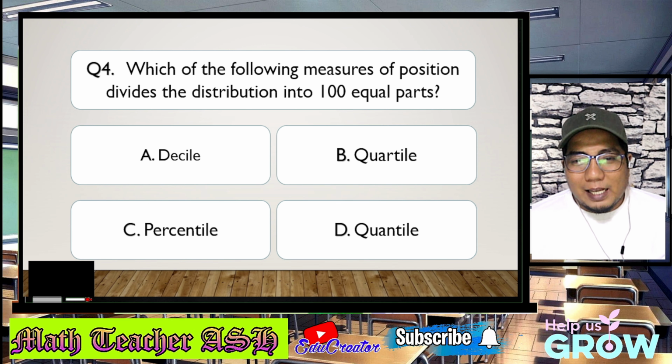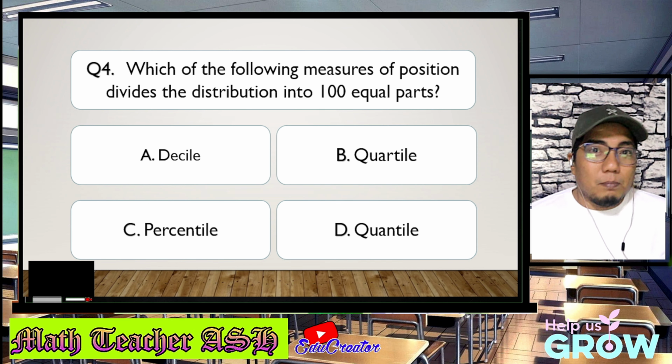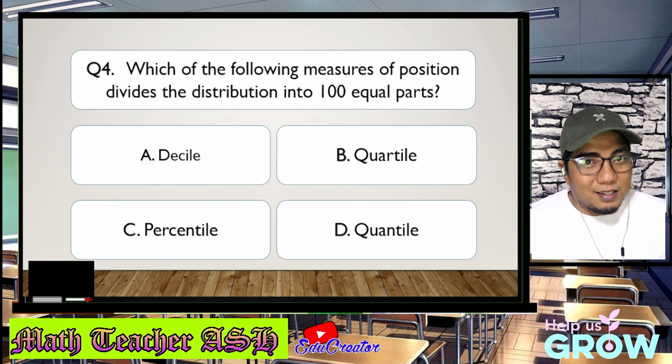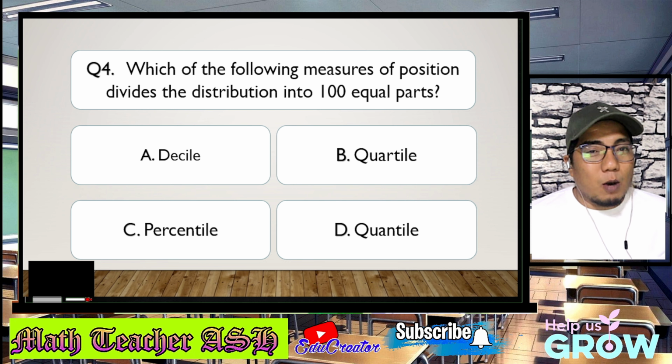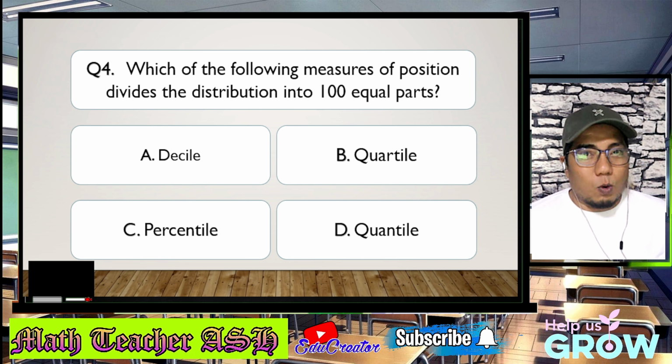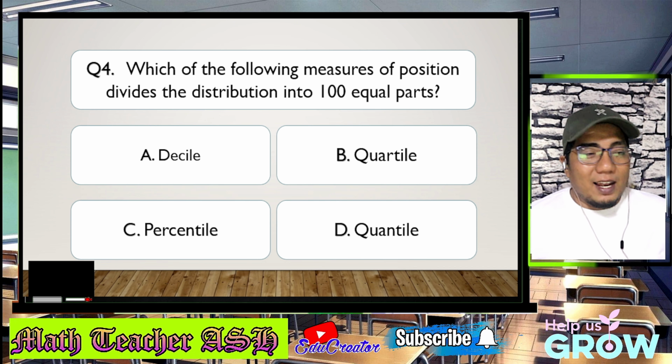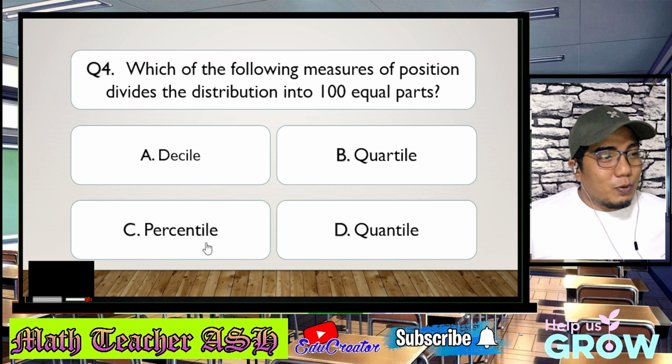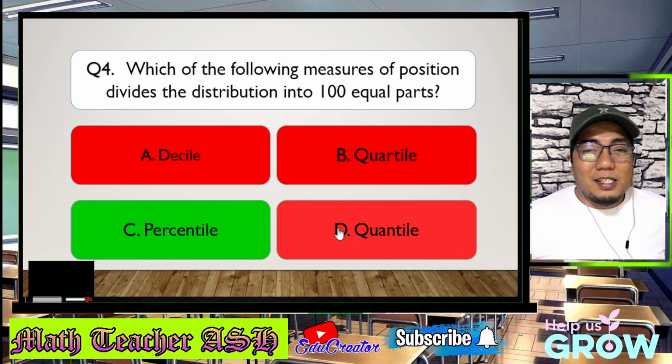Alright, math learners, in this question, this is very easy because the measures of position was already discussed in the previous question. Now, we are talking about 100 equal parts. So, the correct answer for this given question is, of course, letter C. Alright, let's check whether we are correct. Alright, very easy, my dear math learners.